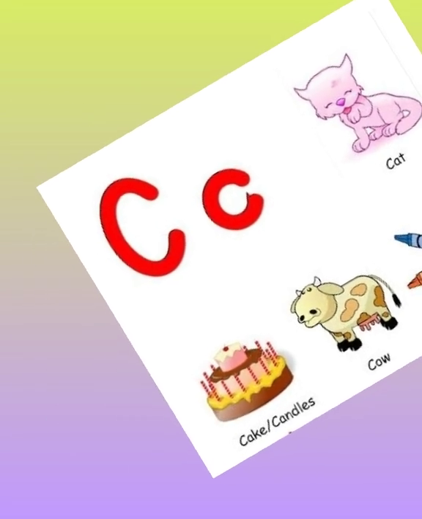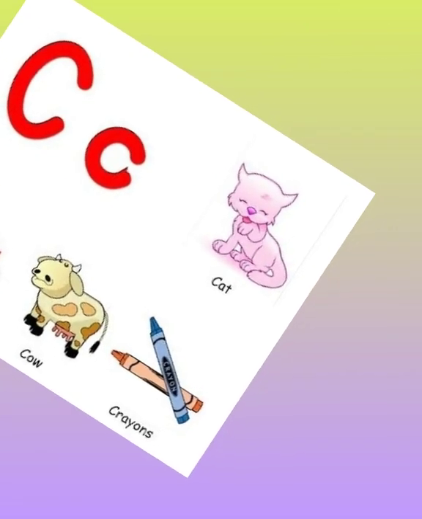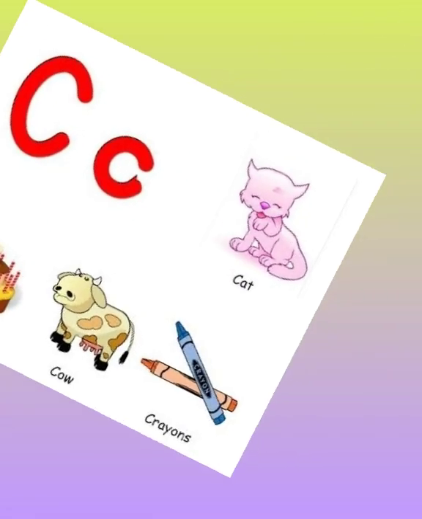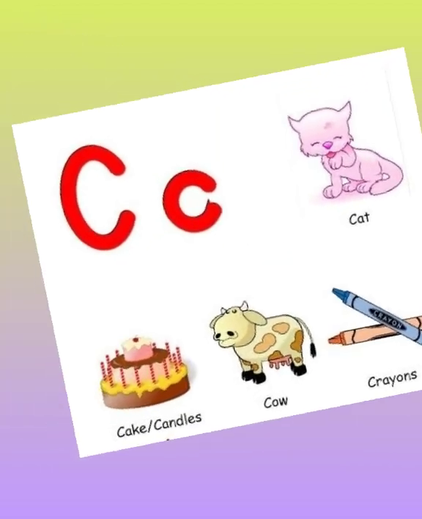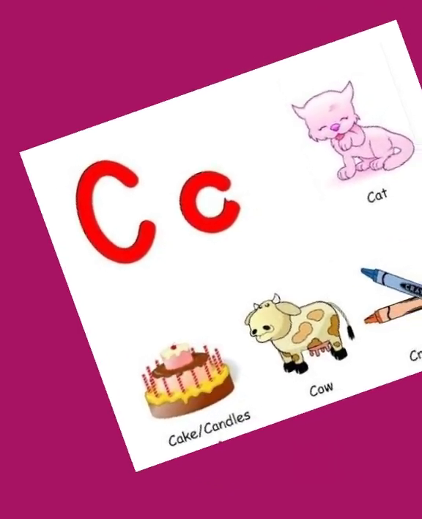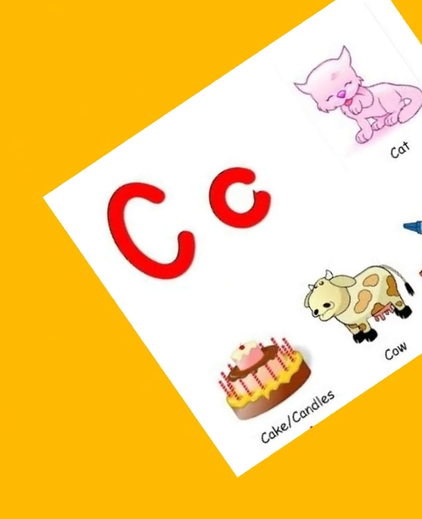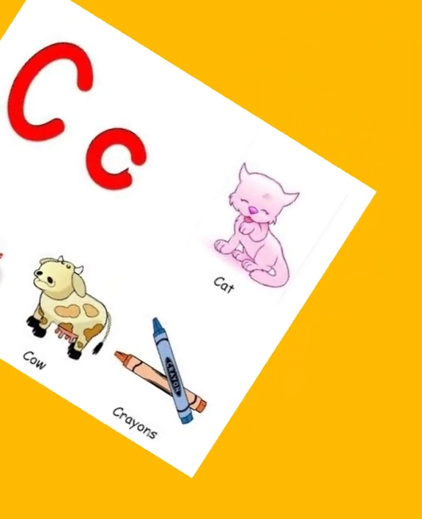Okay, now the next letter is C. Sound of C is K. K as in cat, K as in candles, K as in cake, K as in cow, K as in crayons.